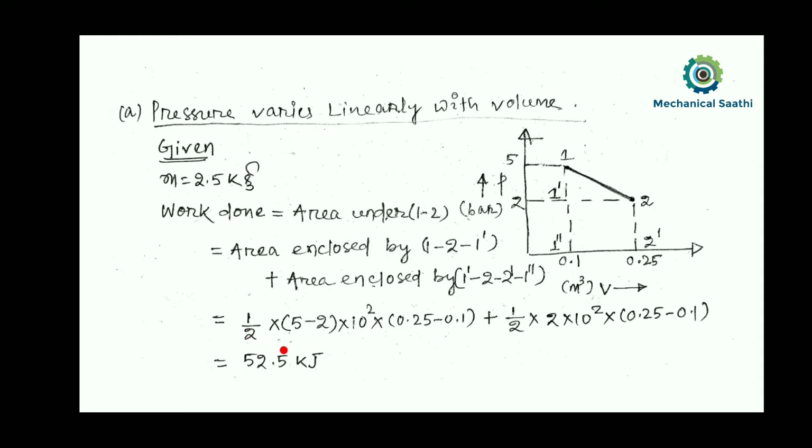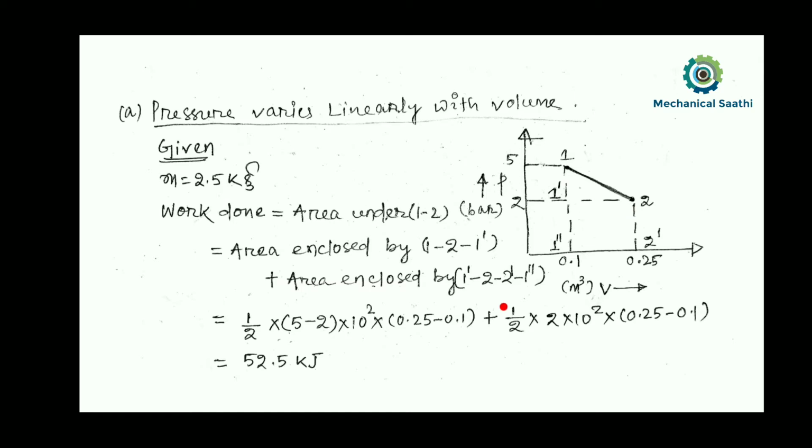So half, then this is the base, that is 0.25 minus 0.1, in terms of meter cube, and height is this much, that is P1 minus P2. So that will be 5 minus 2, that will be 3 bar. And if I convert that bar into kilopascal, then I have to multiply with 10 to the power 2, that is 10 square or 100. So this is the area we can calculate.